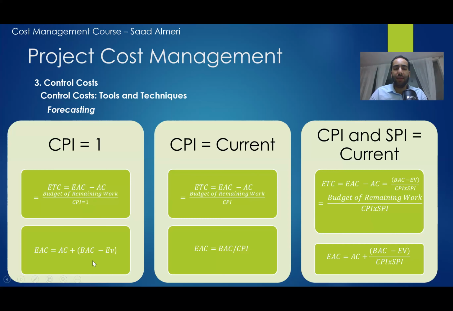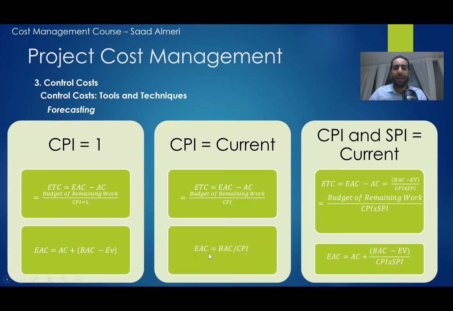The estimate at completion here is the actual cost, which is the 600 that I already spent, plus the budget of the remaining work, which is BAC minus EV.